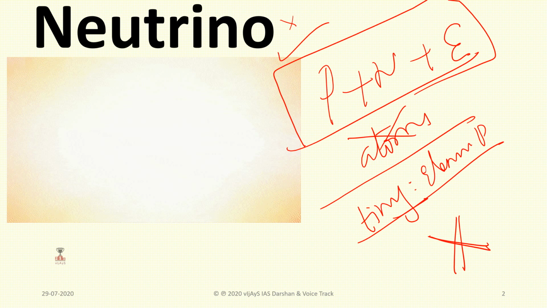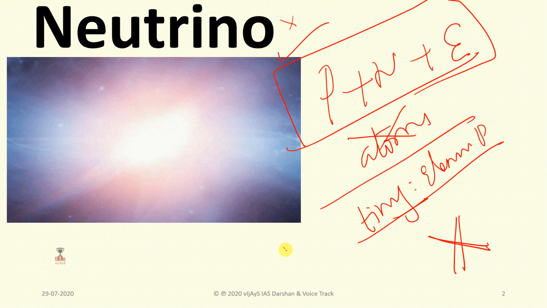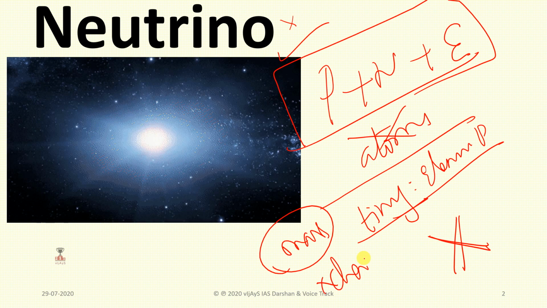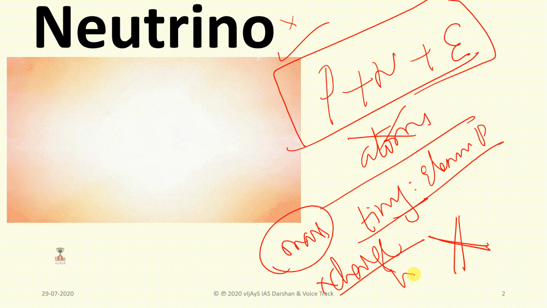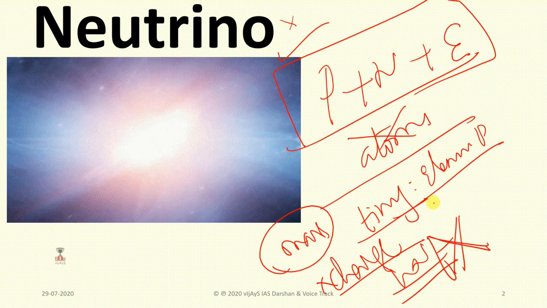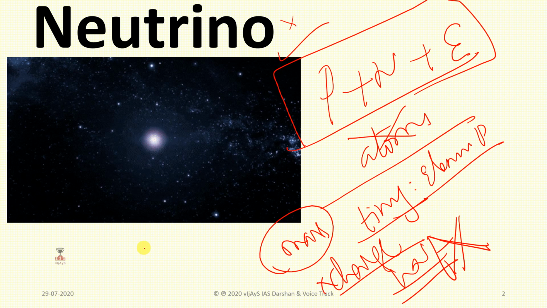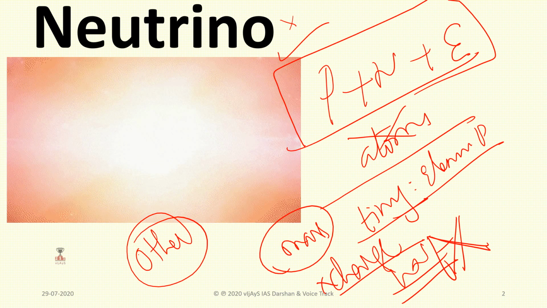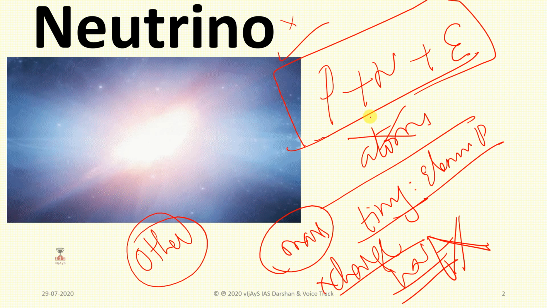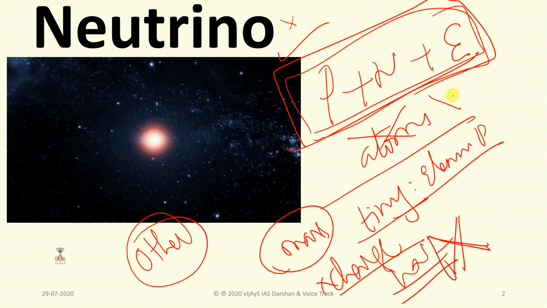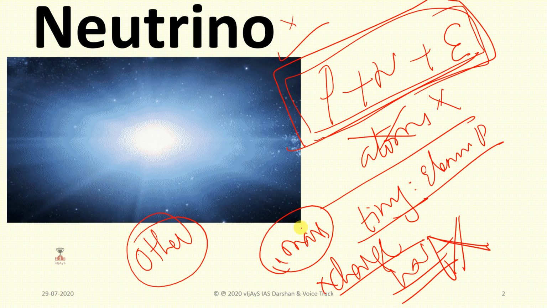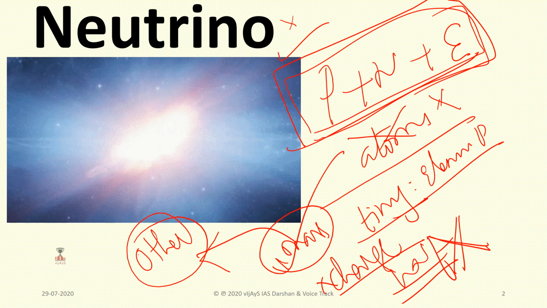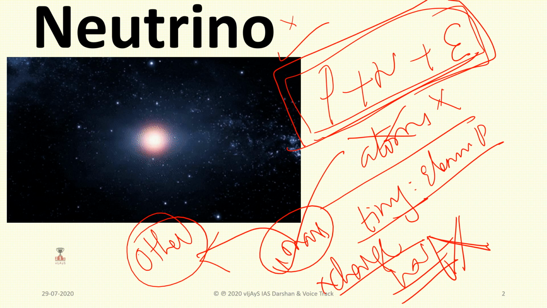But neutrino has a very tiny mass but no charge, and it has spin one half, and it interacts very weakly with other matter particles. So it is unlike a proton, neutron and electron. It is not a part of an atom also, but it has a mass and can interact very weakly with other matter or particles.